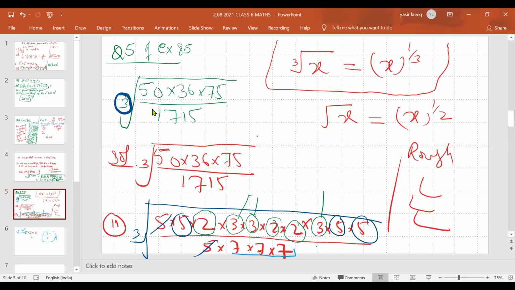Okay, the question is 50 into 36 into 75 upon 1715. This is the question, and this question is under cube root. So we have to solve it. So we have to simplify it.